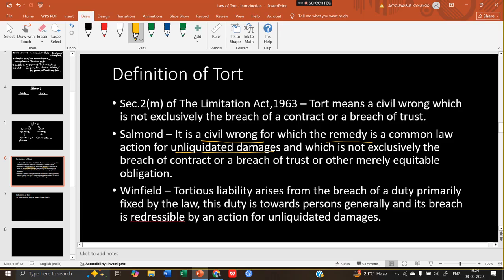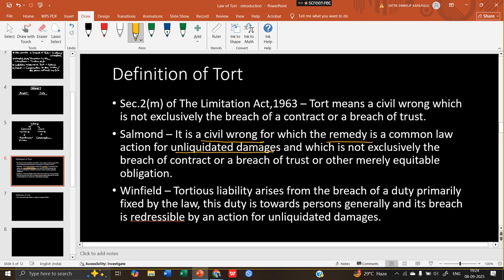If someone's hand is broken, then that person will take 1 lakh of compensation. That will be treated as liquidated damages. So liquidated damages is a kind of damage which is pre-decided. Whether it is retained somewhere, whether it is accumulated by the authorities, that is liquidated damages. Unliquidated damages means the damages or the compensation which are not pre-decided. It will be decided by the scenario of each case.